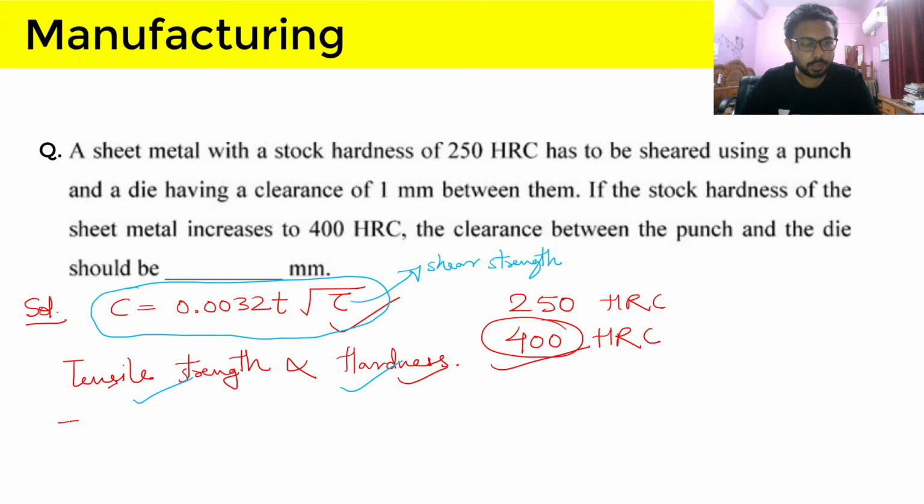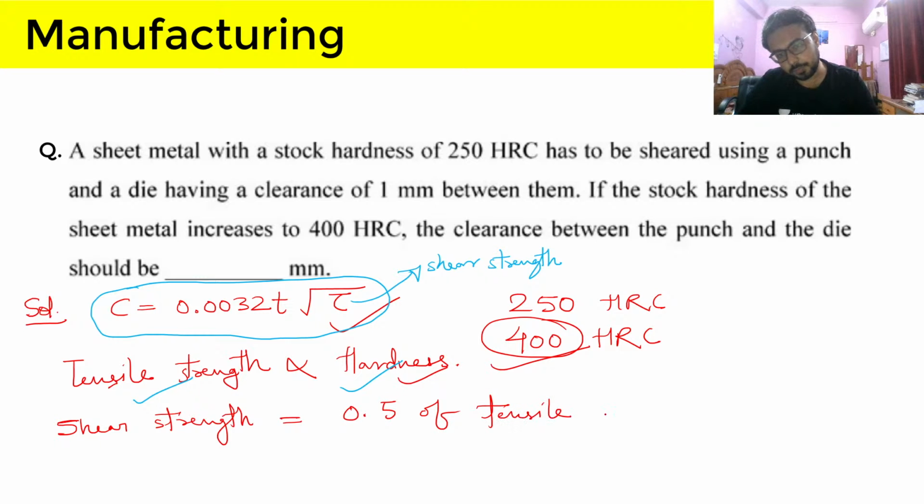So shear strength, we can say, we will give two data here. First, shear strength is proportional to 0.5 of tensile strength.